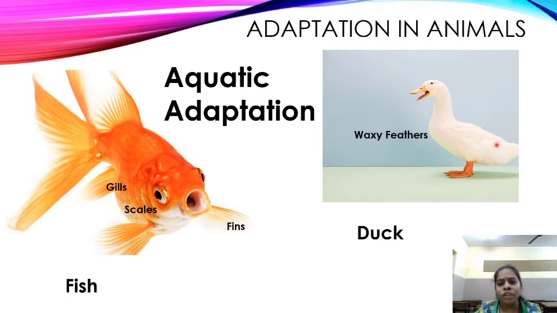What are the adaptations of duck? It is having waxy feathers, children. Water cannot withstand on it. Water falls down because of the waxy feathers. It is having webbed feet. Children, see the webbed feet. With the help of the webbed feet, it is able to swim nicely in water. So these are a few adaptations of aquatic animals.